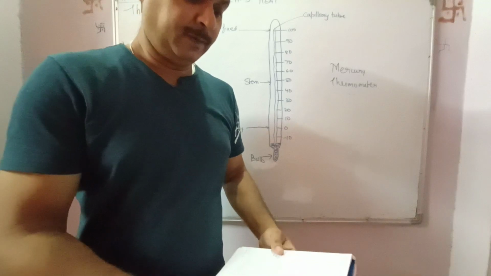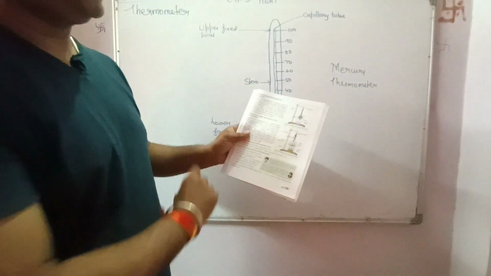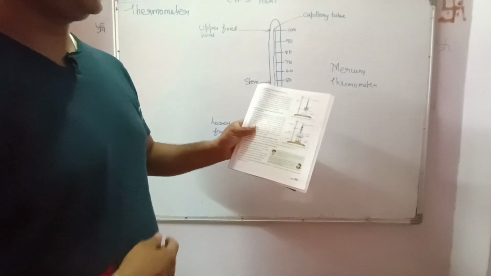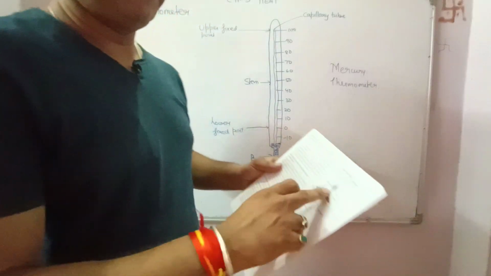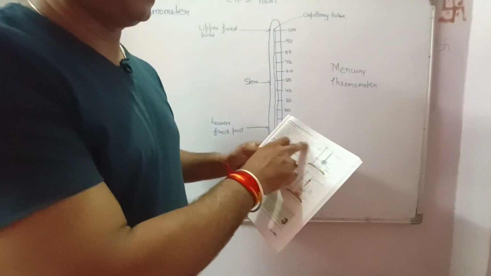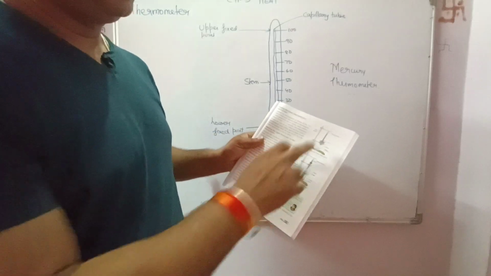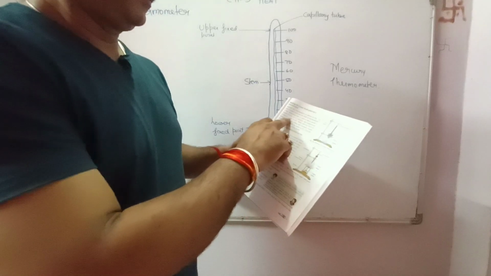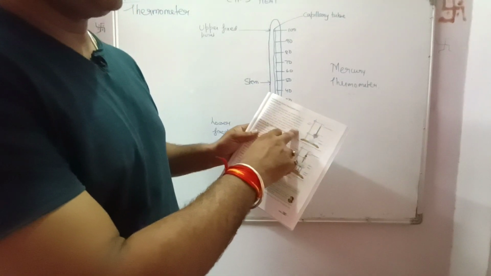Now, there are two activities shown in your book: marking the lower fixed point on a thermometer and marking the upper fixed point on the thermometer. You have to suspend the thermometer as shown in the figure to the stand such that the bulb of the thermometer is fully immersed in ice pieces. Now these ice pieces are made up of distilled water. Within 10 to 15 minutes, the temperature of the mercury falls to 0 degrees centigrade.